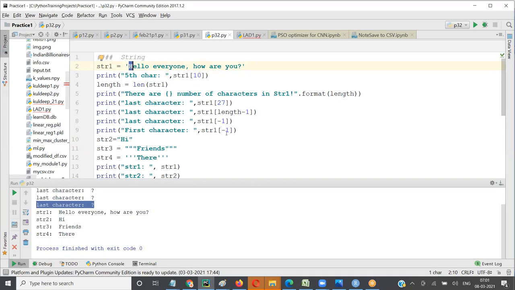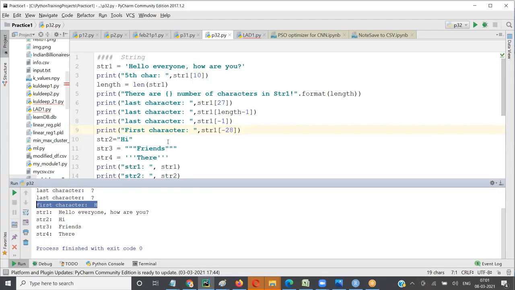-28. Yes, you're right. Backward, we don't have 0. It starts from -1 itself, right? So the first element will be -1, the fifth element will be -5, the 10th element will be -10, the 28th element will be -28 only. So when you run it, you get here the first H using backward indexing.